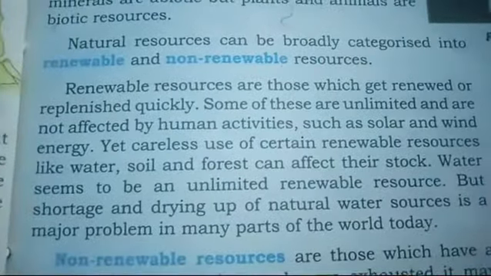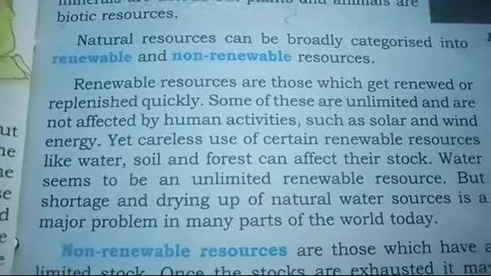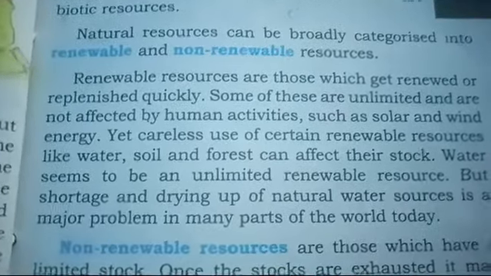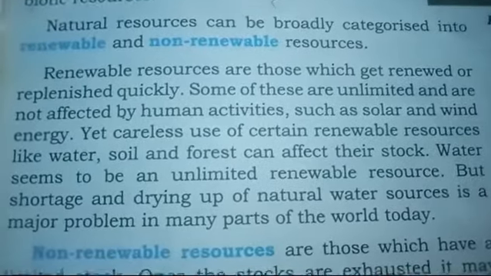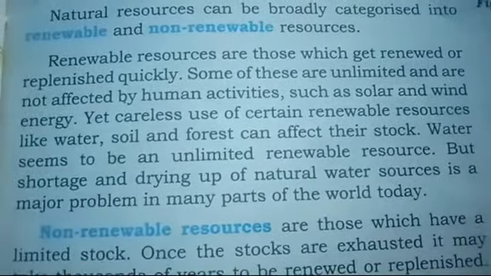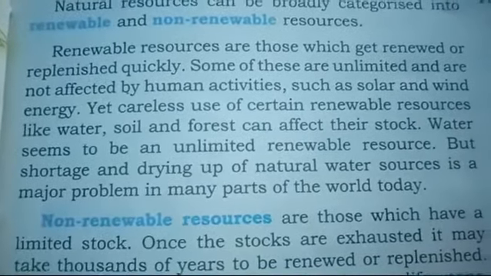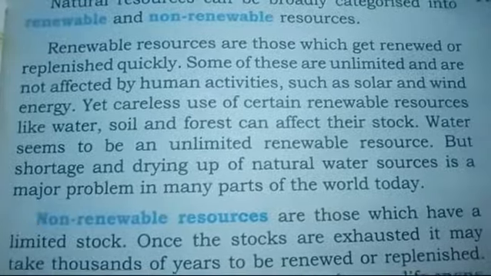Now natural resources can be broadly categorized into renewable resources and non-renewable resources. Beta, this is an important concept, you will note it down. So first we will deal with the renewable resources. These are those which get renewed, replenished quickly.